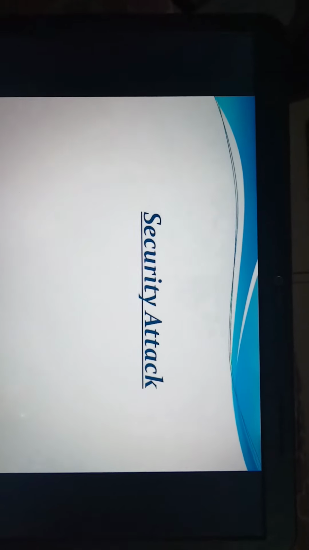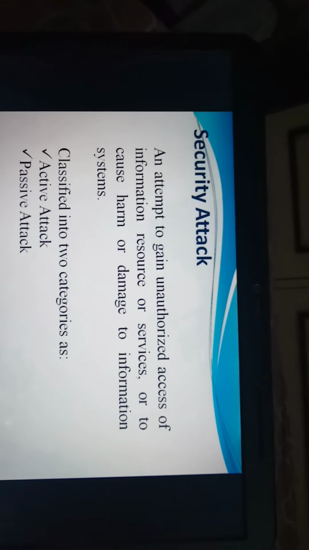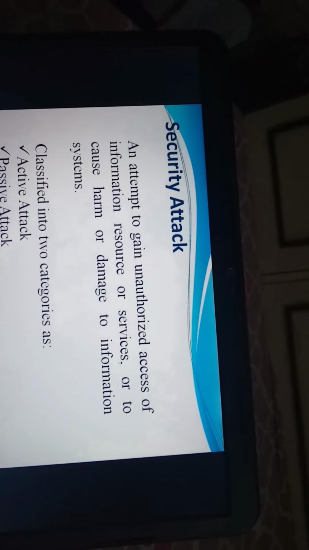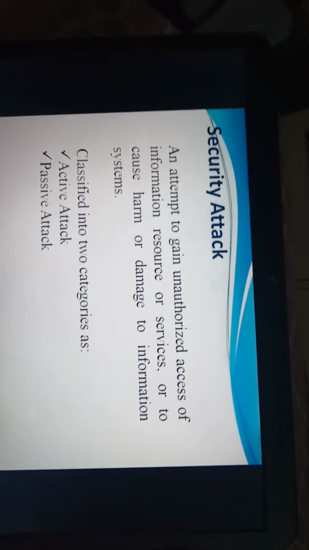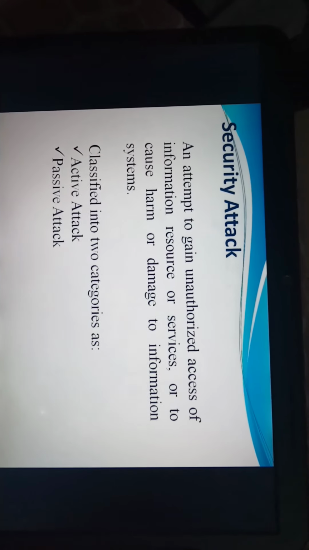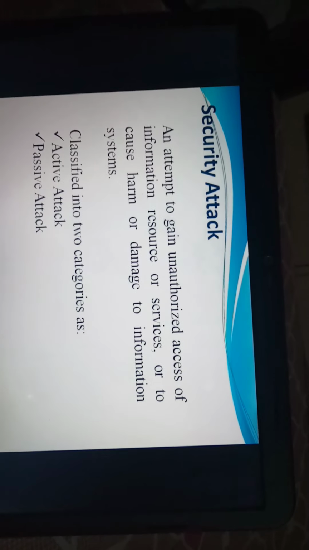Today our topic is security attack. So first of all, what is security attack? Security attack is an attempt to gain unauthorized access to information, resources or services, or to cause harm or damage to information systems. Security attacks are classified into two categories. First is active attack and second is passive attack.